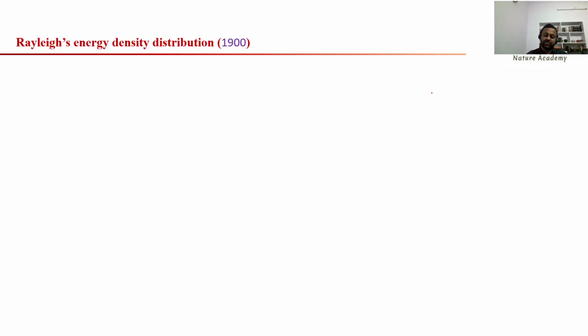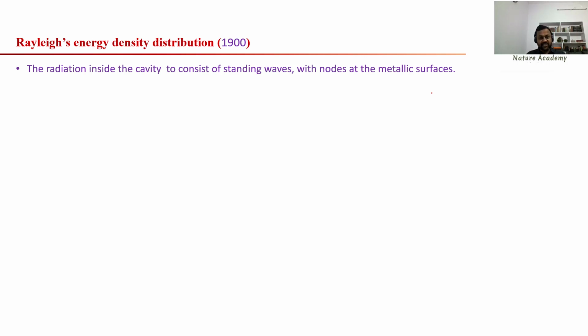And Rayleigh's energy distribution function. In 1900, Rayleigh tried to explain the distribution of energies. So the radiation inside the cavity consists of standing waves with nodes at the metallic surfaces. For example, this is your cavity and it has a hole here, and you are sending radiation through this hole. Whatever radiation enters through this hole will make many reflections like this, and finally the radiation is trapped inside this cavity.